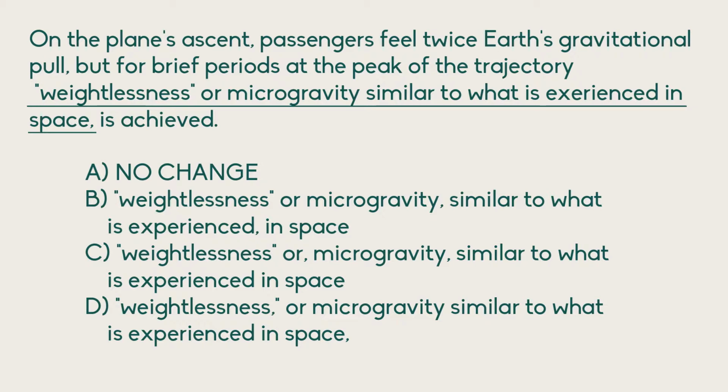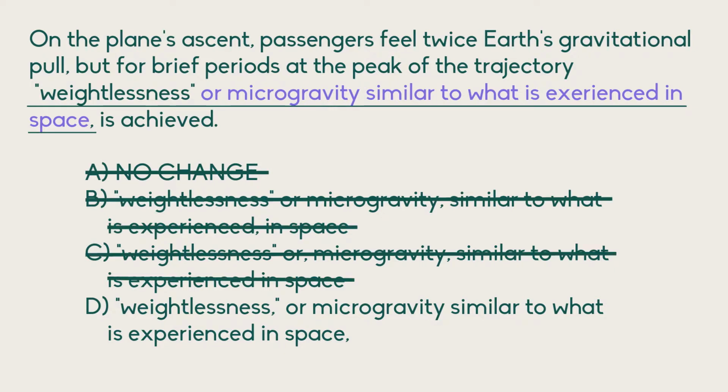If you think about which commas work, we need the comma after weightlessness to make that whole thing, from microgravity similar to what is experienced in space, the subclause. So we need a comma after weightlessness and a comma after space. The only answer that gives us that is answer choice D. This looks slightly strange because the comma is inside the speech marks, but that's how the SAT will use punctuation. Any punctuation following a quote needs to come inside the speech marks. And so it's answer choice D that works here.